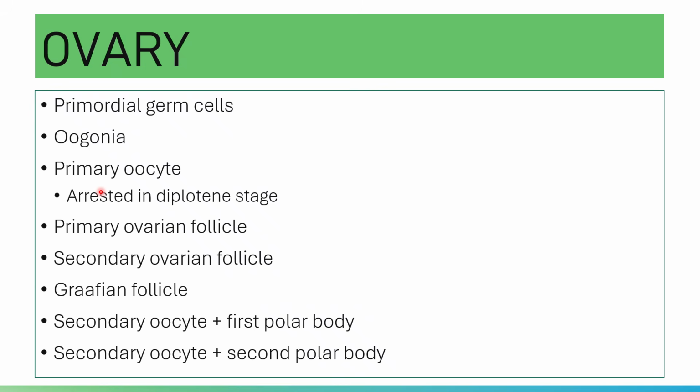Your primary oocyte is present in your ovarian follicle. The primary ovarian follicle will further enlarge to form your secondary ovarian follicle, and then your secondary ovarian follicle will further proliferate to form your Graafian follicle. In your Graafian follicle, you have your secondary oocyte and your polar body.